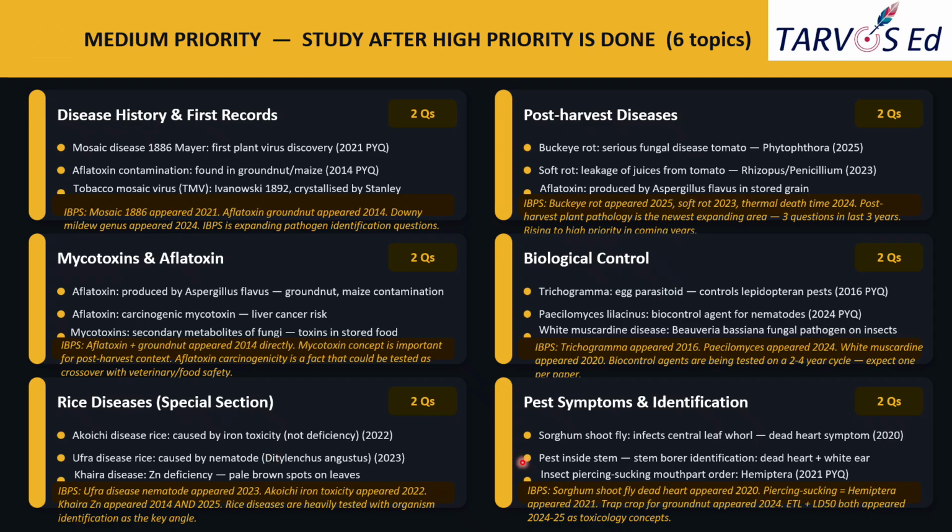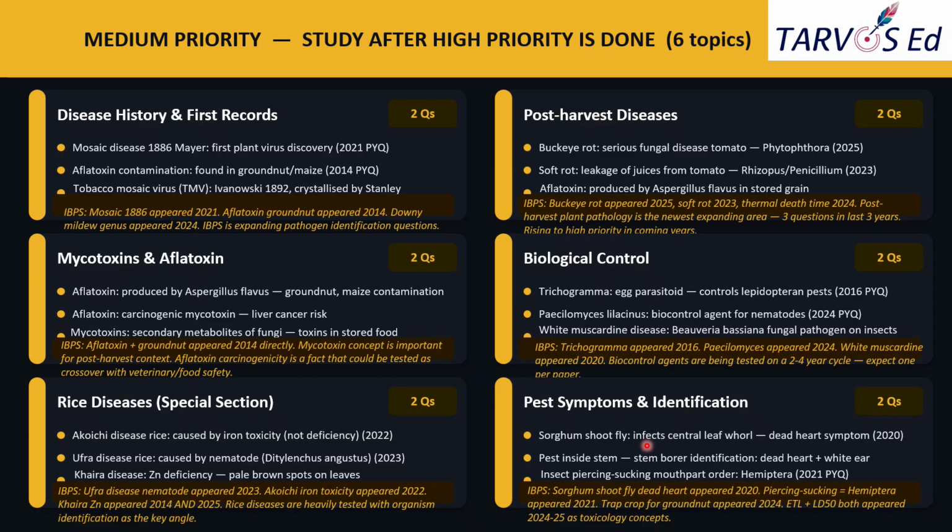And the next part, the last topic, the sixth topic, is on pest symptoms and identification. So this one was also merged here with the pathology. Two questions you can expect on the symptoms, and these are application level questions, right?